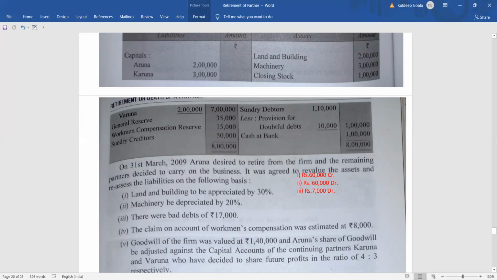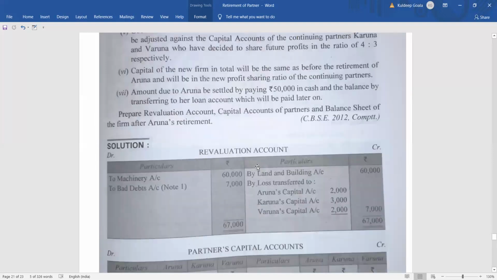67,000. 60,000 plus 7,000 is 67,000. So revaluation account debit 67,000 to machinery 60,000, to bad debt 7,000, right? Clear? And so let's see what is coming here. Revaluation debit side, to machinery 60,000, to bad debt 7,000.